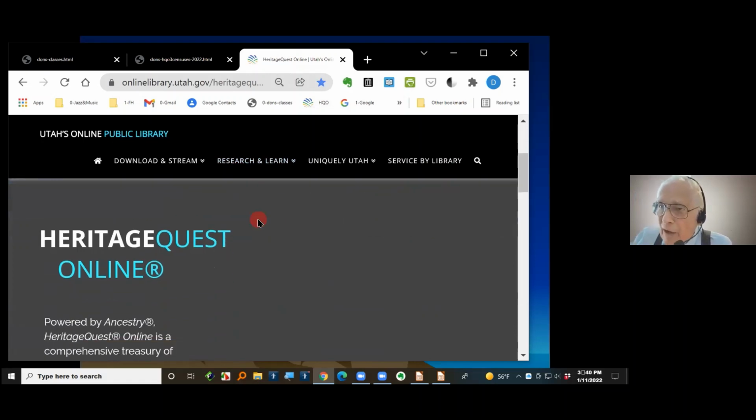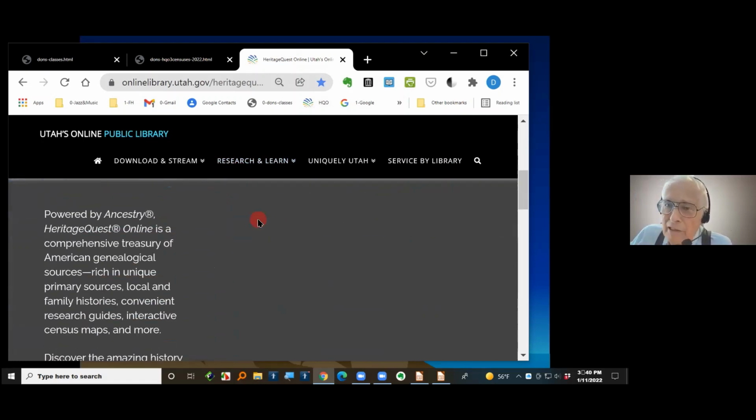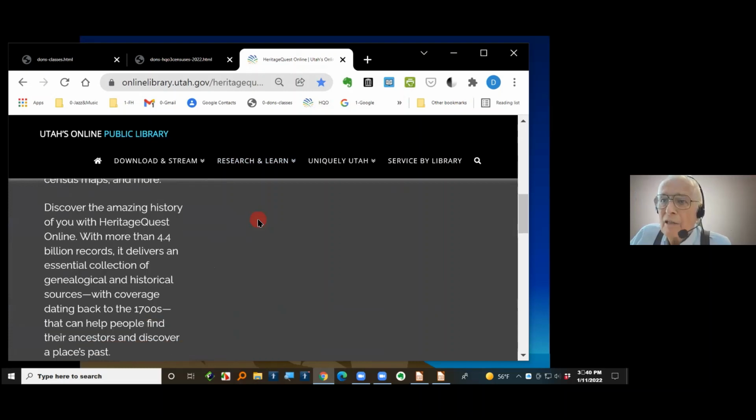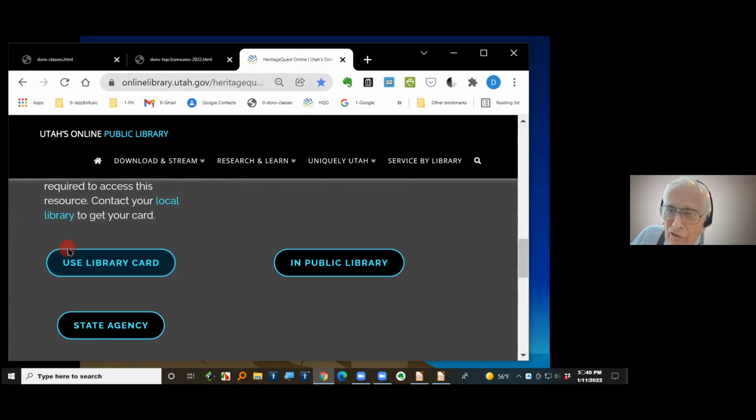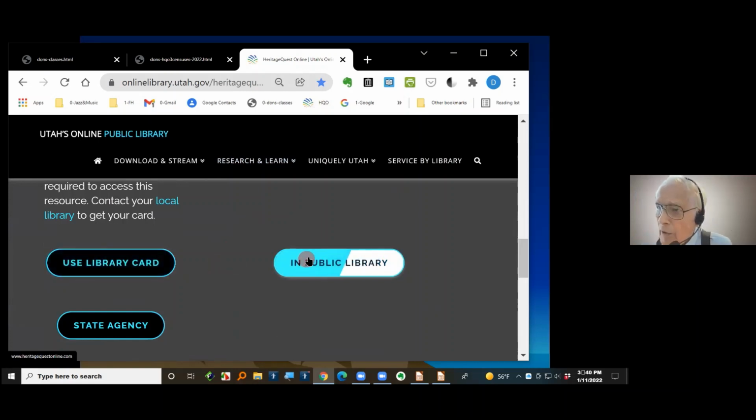Now I'm scrolling down in this web page. It'll tell you a little bit about HeritageQuest Online. And as you get down here at the bottom, it says use a public library card, or if you're in a public library directly, then you don't need to use your library card.